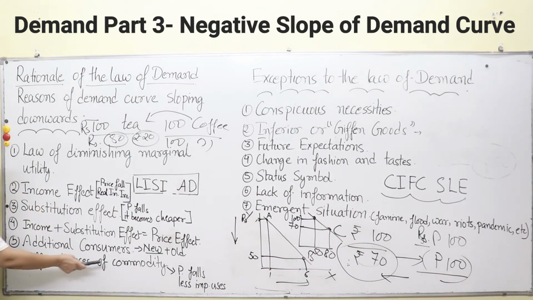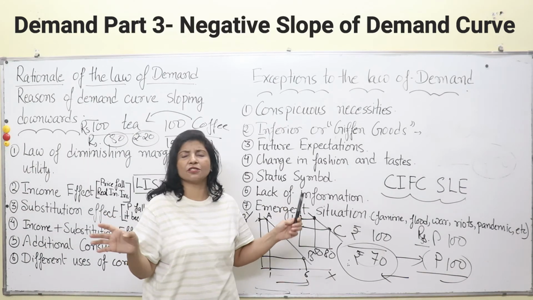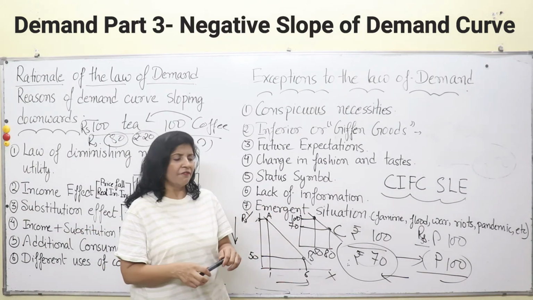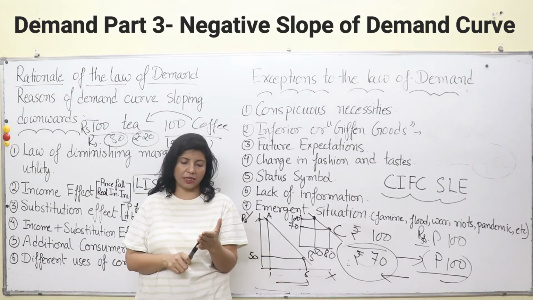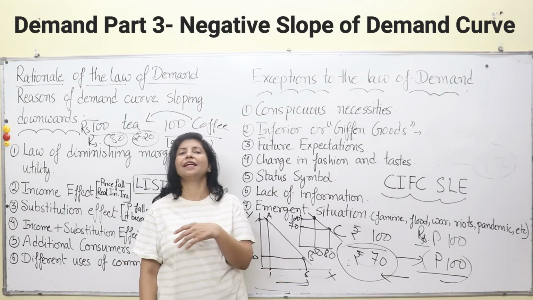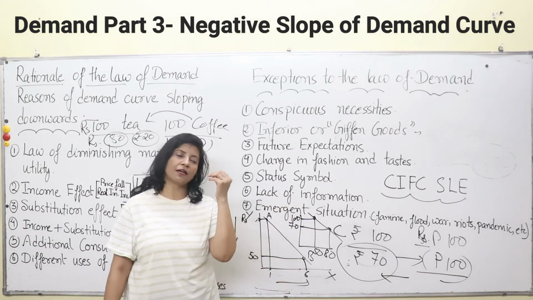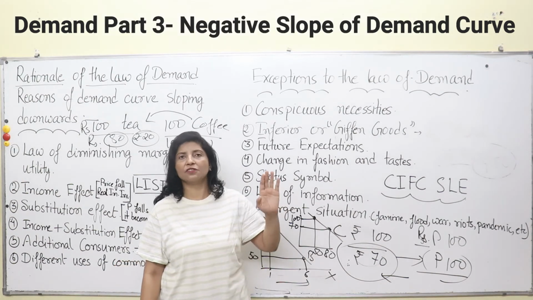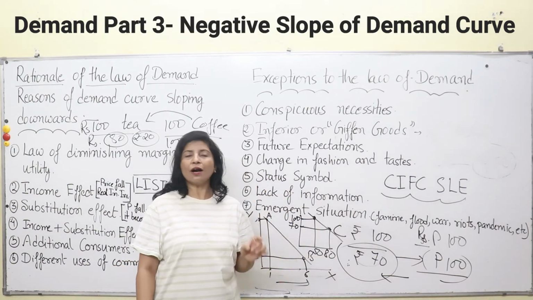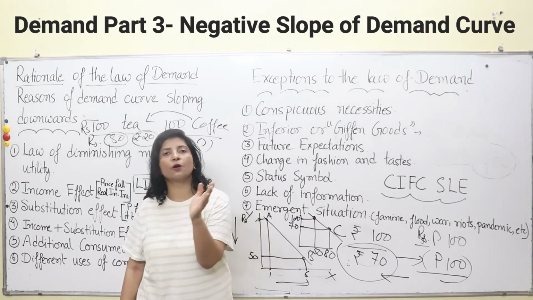Then comes different uses of a commodity. Take for example milk, sugar, etc. What happens? Milk has a plethora of uses, many uses in North India especially. We make sweets with this milk, we make curd, we make paneer, cottage cheese, mozzarella cheese, many types of cheese are made with the help of milk. We drink it in tea and coffee, we drink it putting ghee in it, and there are different kinds of uses to which we put our milk. So what happens when milk becomes cheaper? It is put to some different uses and maybe some unimportant uses also.